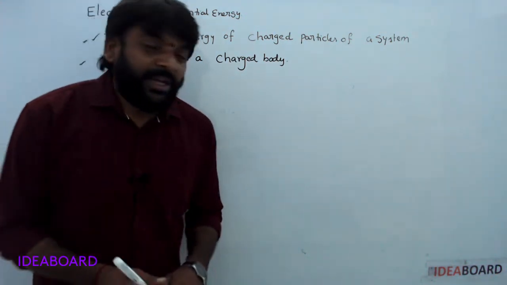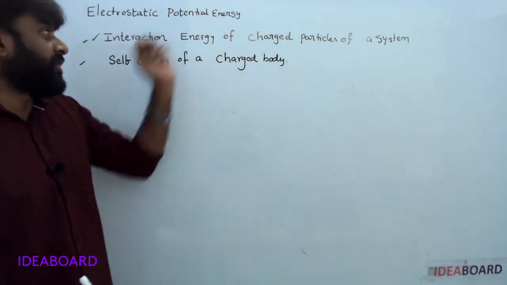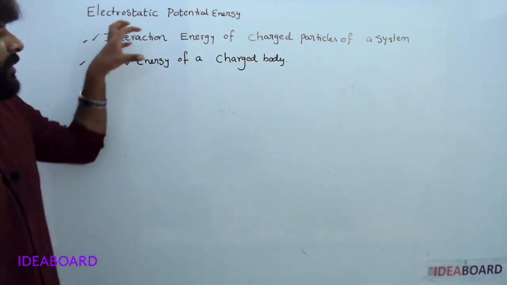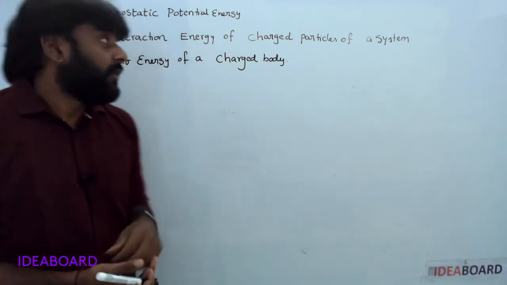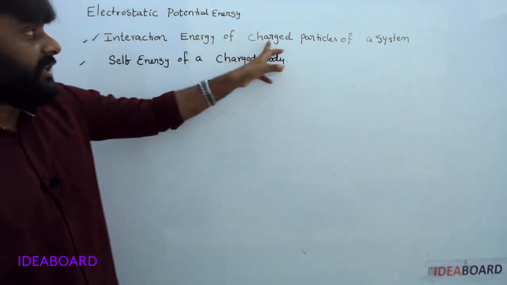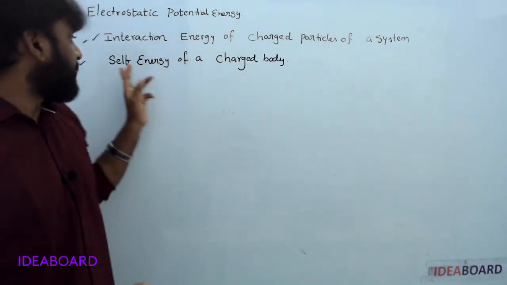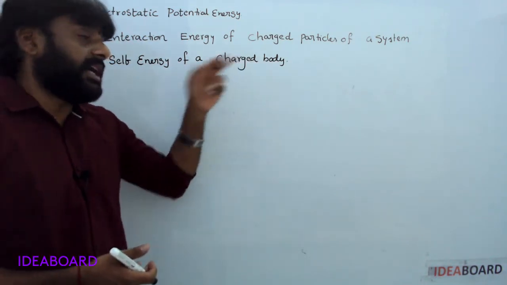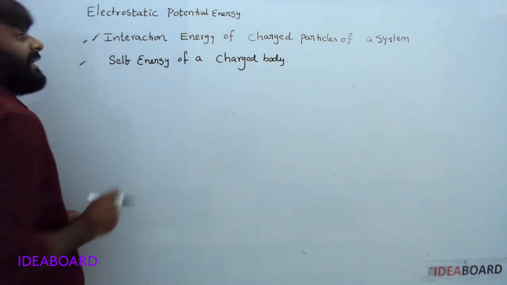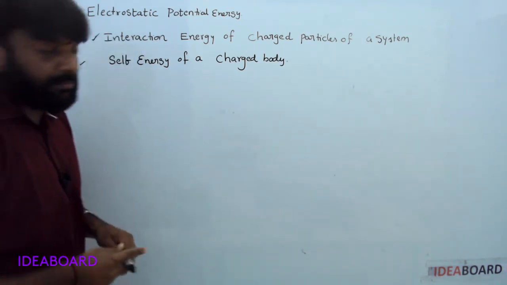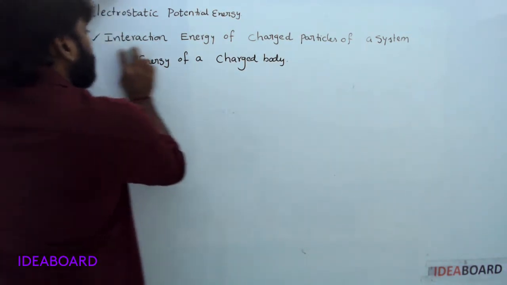Hi students, today our topic is electrostatic potential energy. Electrostatic potential energy can be defined in two ways. One is the interaction energy of charged particles of a system. The second is the self energy of a charged body. Now, our topic is the interaction energy of charged particles of a system.